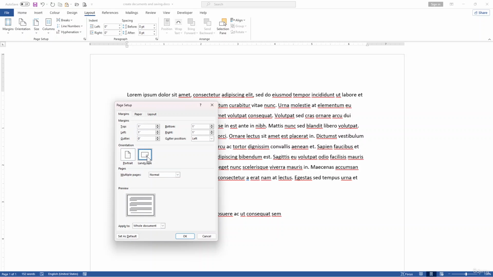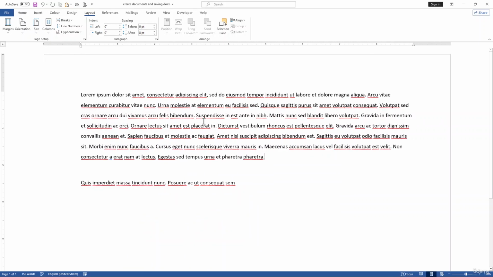Okay. For example, let's use the landscape, this one. Now hit OK. Now that we have set up the margin and also the orientation, okay, let's move on to adding headers, footers, and page numbers.